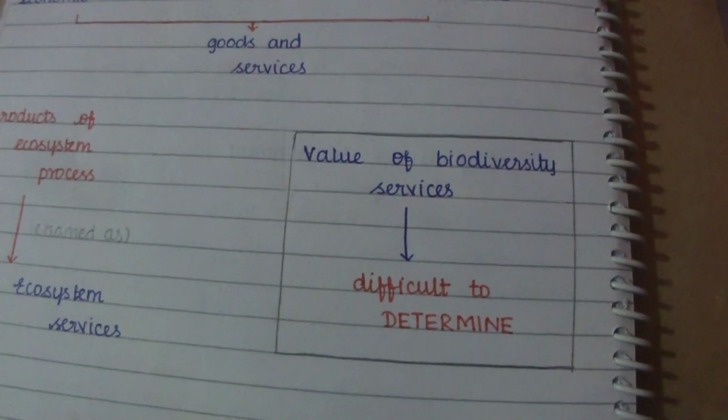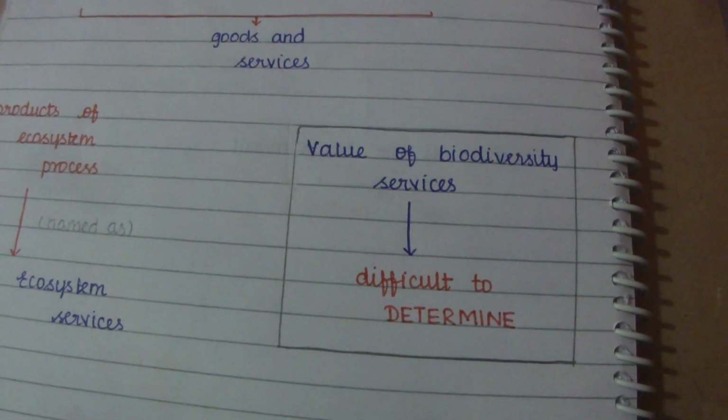They also pollinate crops and maintain biodiversity.